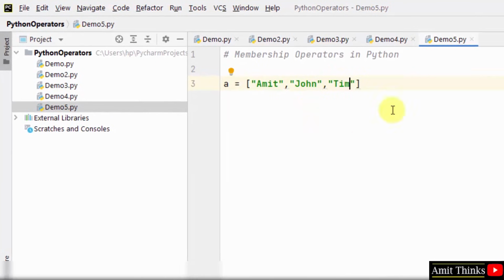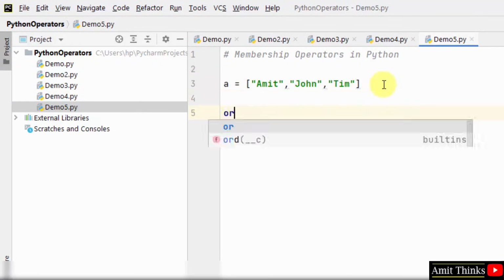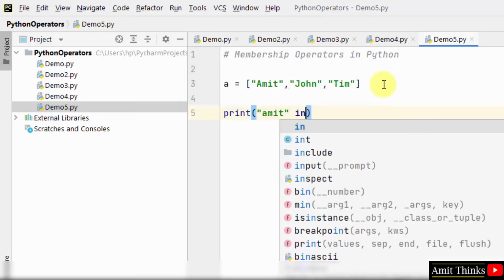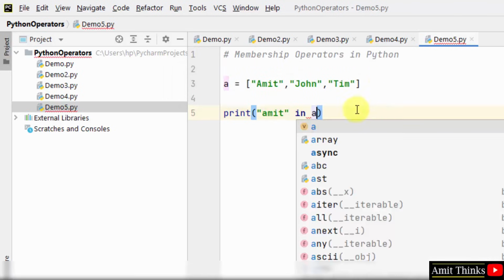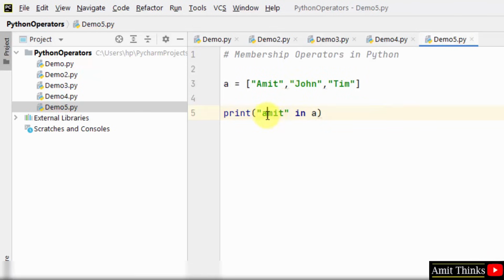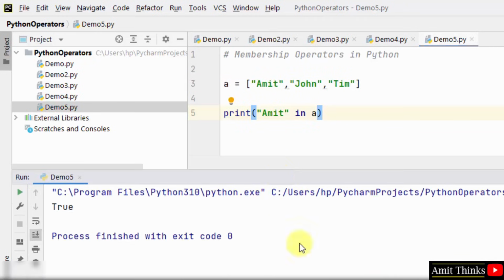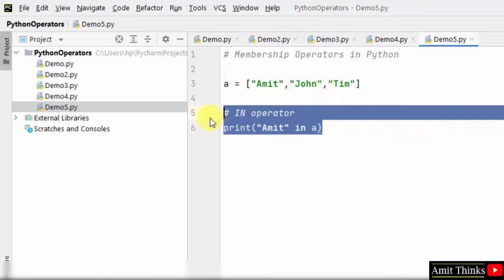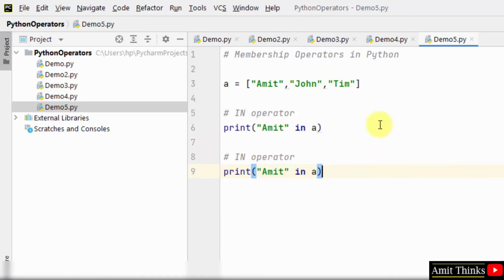Now we will test this sequence using our in operator: Amit in A. This should return true. Why? Because Amit is in this list, in this sequence. It returns true. So this is our in operator.